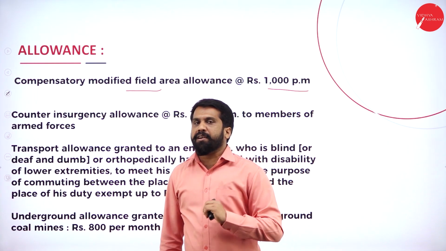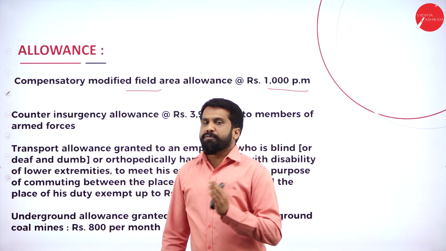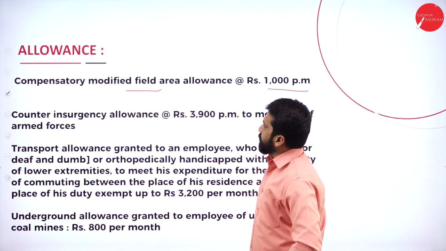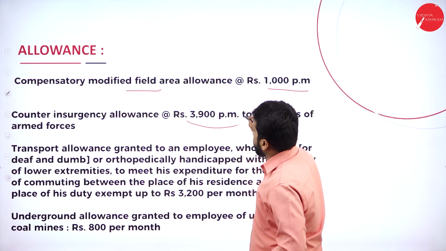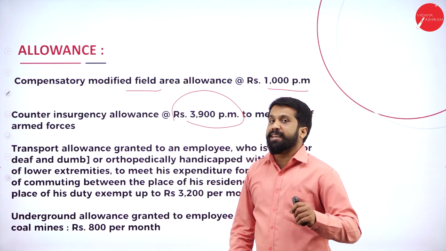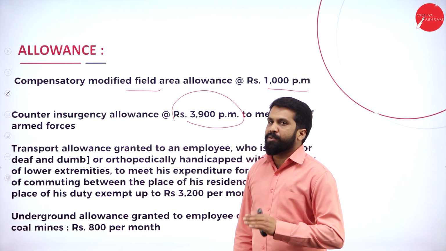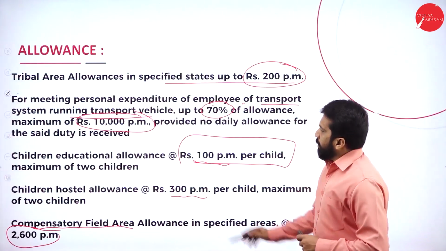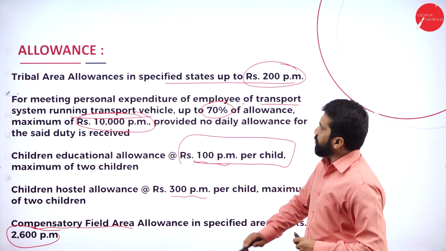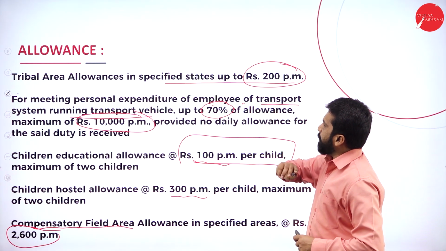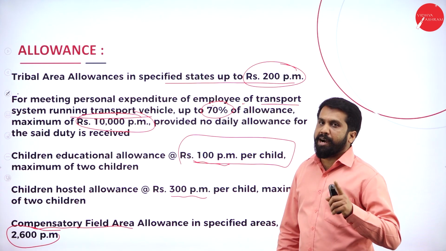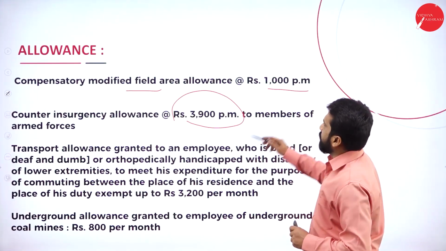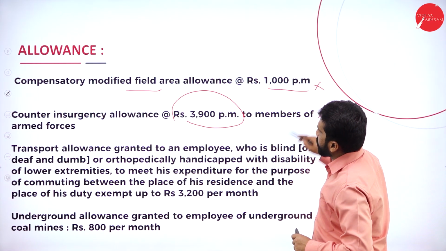Next, no need to remember these things. You will not get them in your examination. Just for explanation purposes, I am giving you. Counter insurgency allowance: if you get this, 3,900 per month is exempted. Don't worry, you will not get this kind. But children hostel, education, and your traveling, these things will come. Tribal area will come in your examination. Now, this will not come. This will also not come.